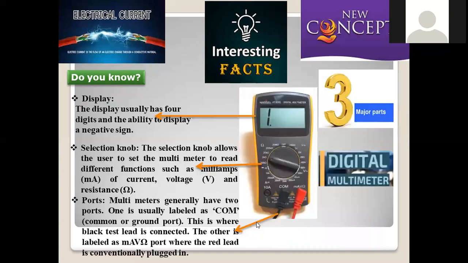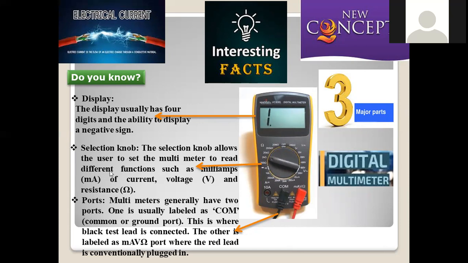A multimeter has three major components. The first one is called the display. A display is usually 4 digits and has the ability to display a negative sign as well. So up to 4 digits, it conveniently measures the values. It will show whichever parameters are required. You may want to get the voltage, you may want to get the current strength, whatever parameter you want to measure will be displayed on this display.